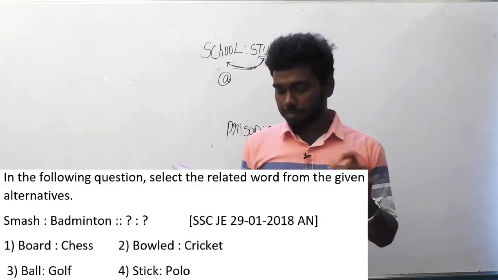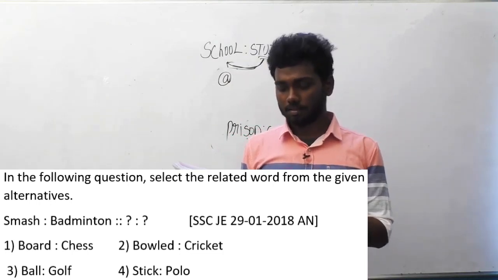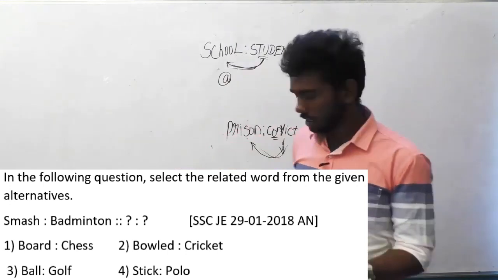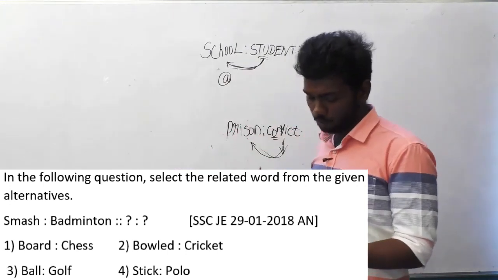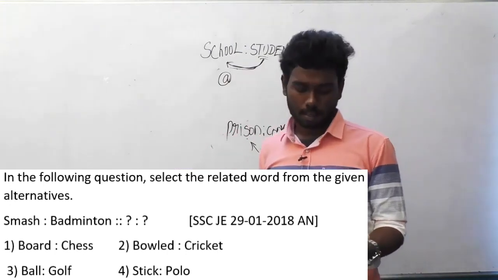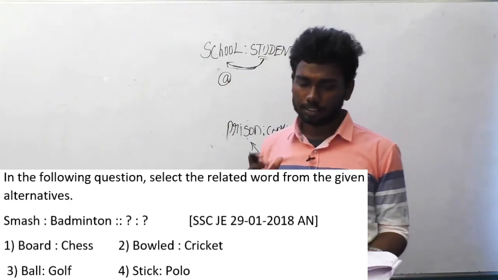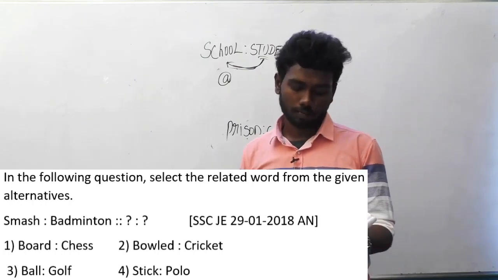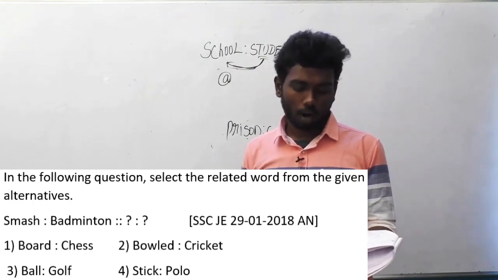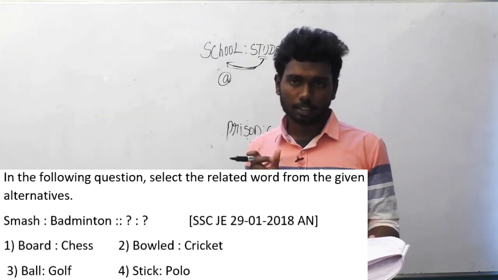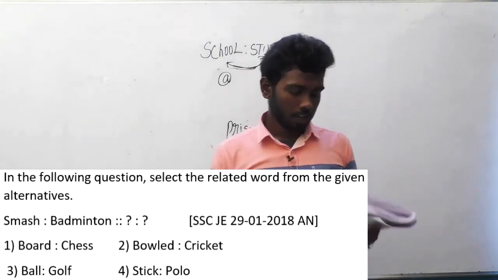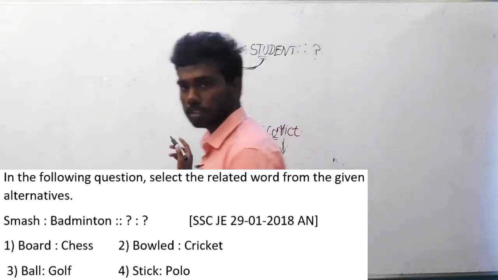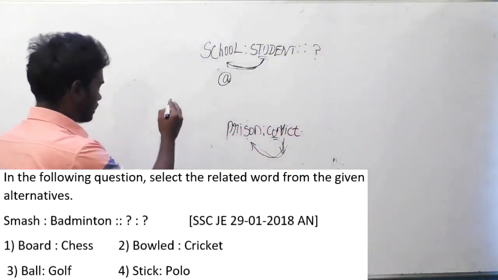In the following question, select the related word from the given alternatives. It's the same question like above question, and the relation here is smash is to badminton. Badminton is the question here, and let us see the options below. Board is to chess, bowled is to cricket, ball is to golf, stick is to polo. These are the options here, and when you look at the relation between the first two words, that is smash is to badminton.